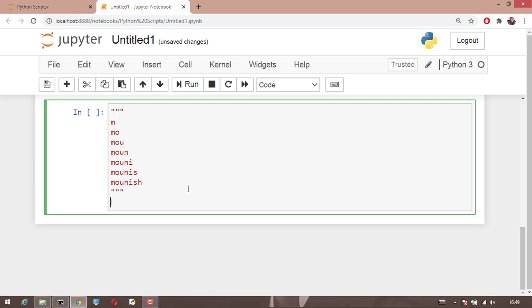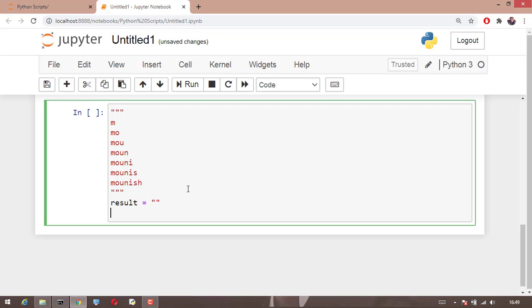So first, if you see the logic, first M is being saved and then O is added to M, and then MO is saved and then U is added to MO. It means we are taking a result and then adding the next variable to the result. Let us say we first have the result and it is empty.